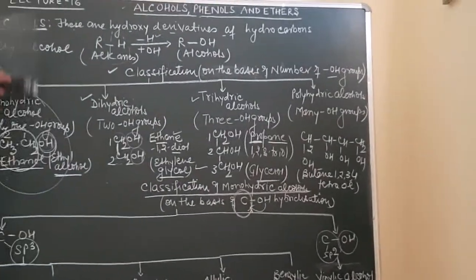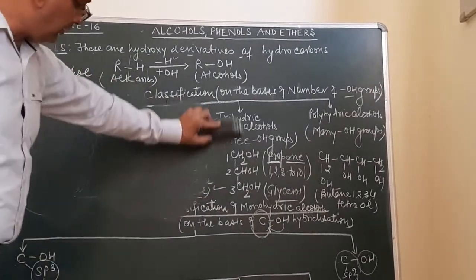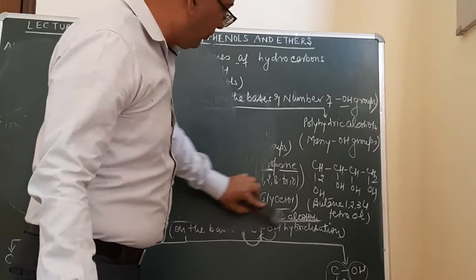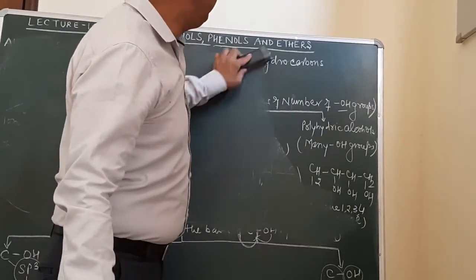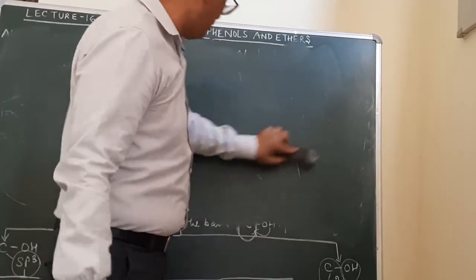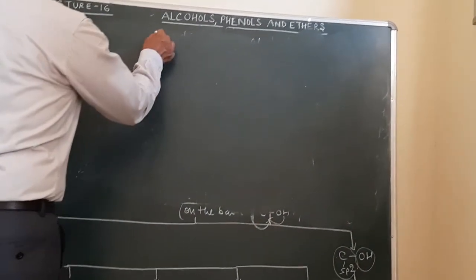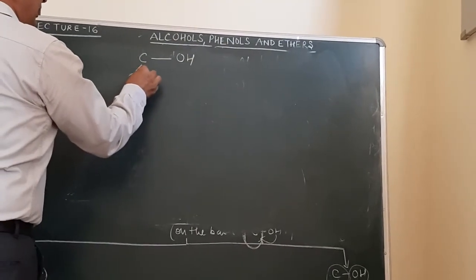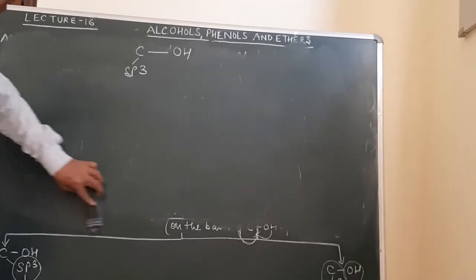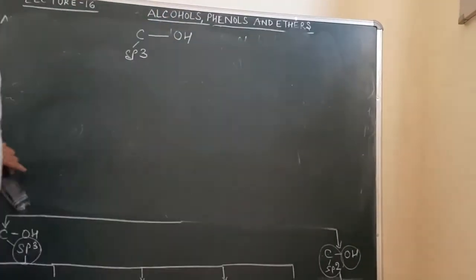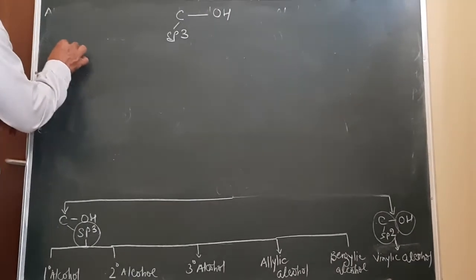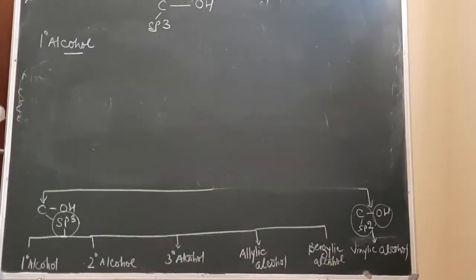Now, first of all, we will discuss the types of monohydric alcohol when the carbon to which the OH group is attached is an sp3 hybridized carbon atom. So over here, we will discuss this classification of C-OH bond when the carbon atom is sp3 hybridized. So, what can be the various types of monohydric alcohol? I told you this can be classified as 1 degree alcohol. 1 degree alcohol means the OH group will be attached to a 1 degree carbon atom.